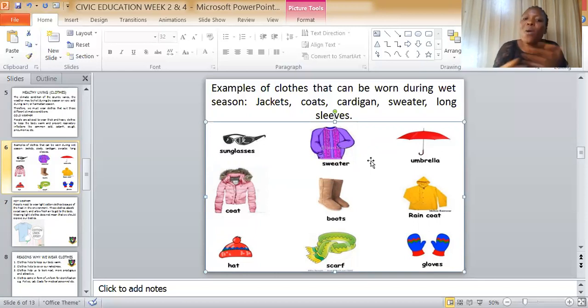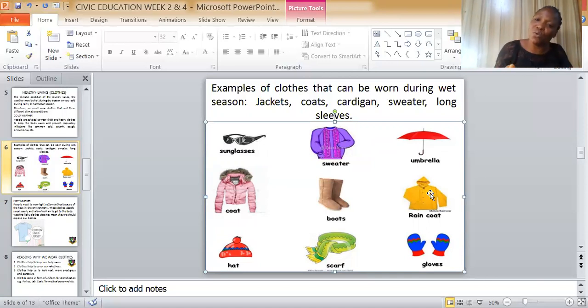Sweater: when you're at home, you wear a sweater in order to keep your chest against respiratory infection, the breathing infection. You make use of an umbrella to cover your body. Boots to keep your legs warm. Raincoat to prevent rain from touching your body so that you will not be feeling cold. Hat to protect your head. Scarf, gloves, and so on and so forth.